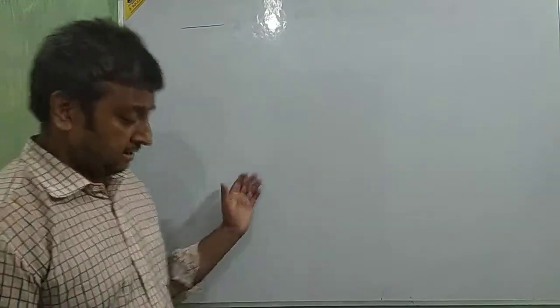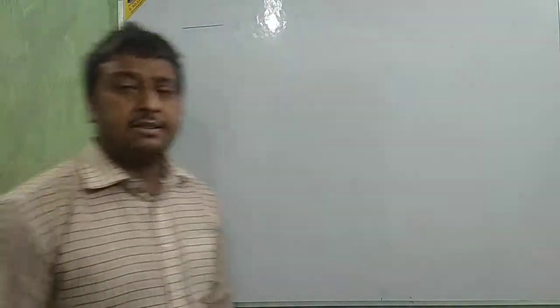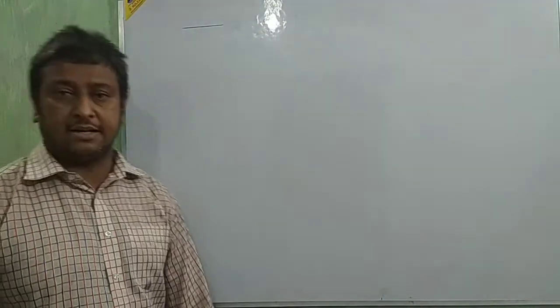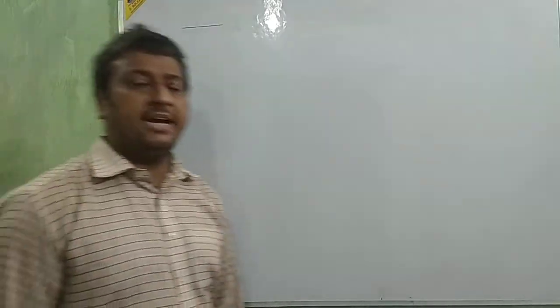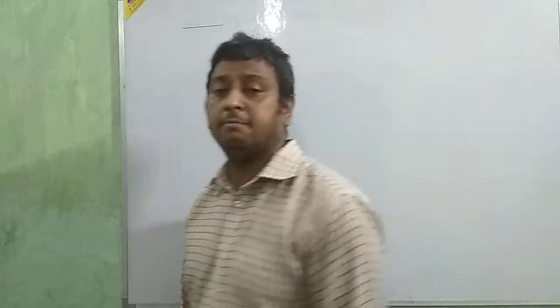After that, if the credit balance is more than the debit balance, then the surplus goes on the debit side. If the debit balance is more than the credit balance, then the deficiency goes on that side. After that, we are going to make the opening balance sheet. Okay, beta, opening balance sheet.